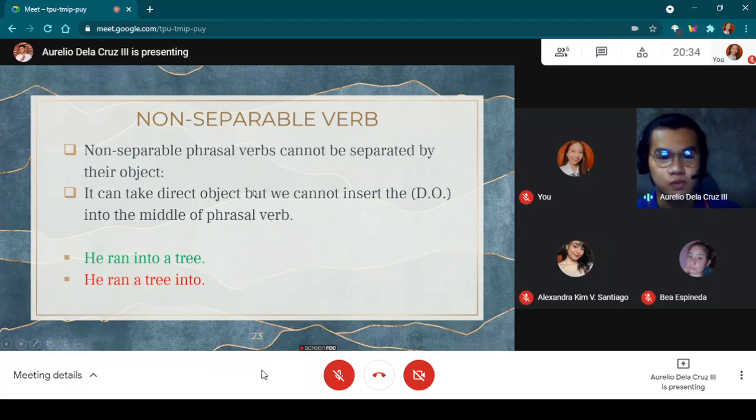So based on the rule of non-separable verbs, we cannot put the direct object between the phrasal verb. In the second sentence, he ran a tree into. Again, it sounds awkward and it is grammatically incorrect because it doesn't follow the rule of the non-separable verb.